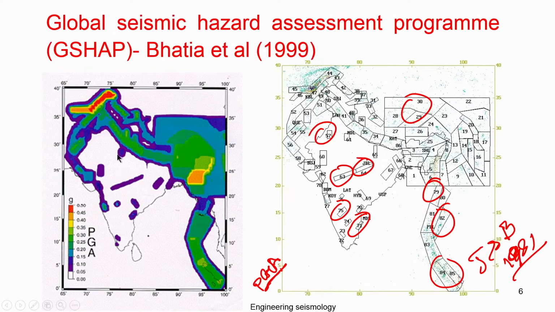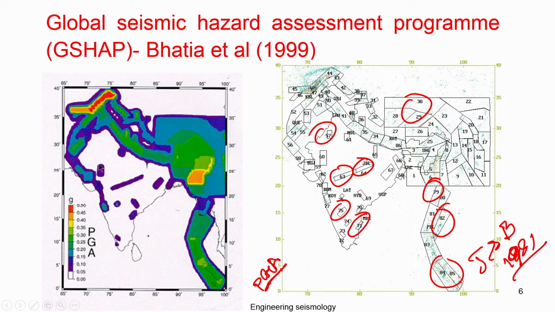This may be Delhi, where you can see the hazard values are close to around 0.15 to 0.12. So that is the global seismic hazard map prepared for the first time by the global community, with support from Indian authors.